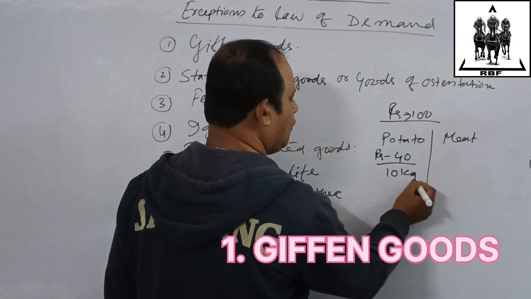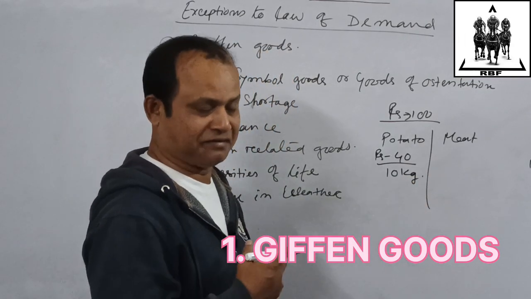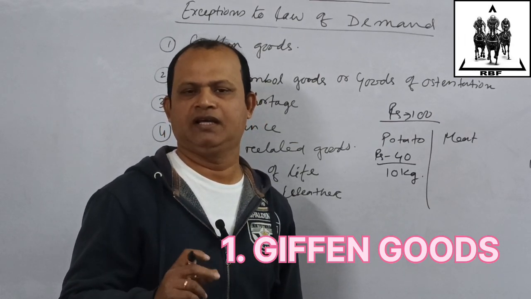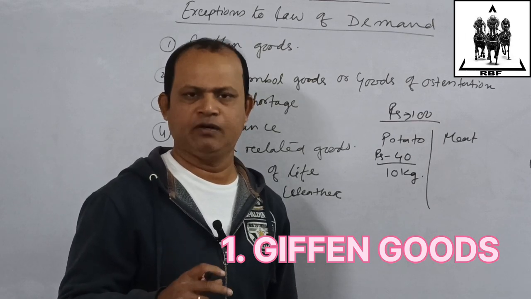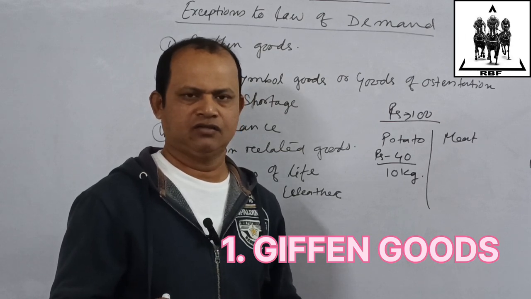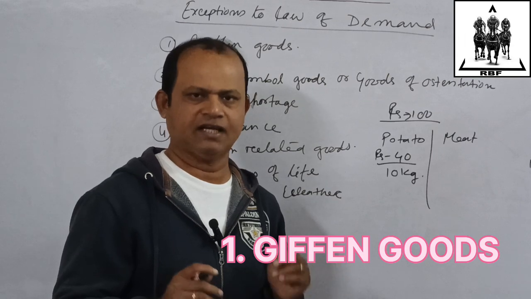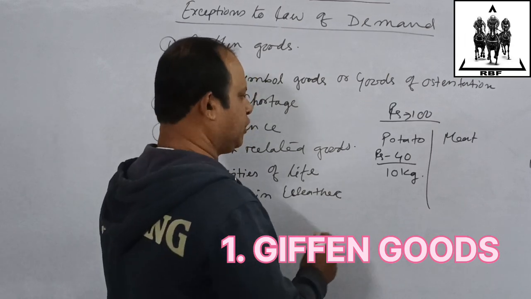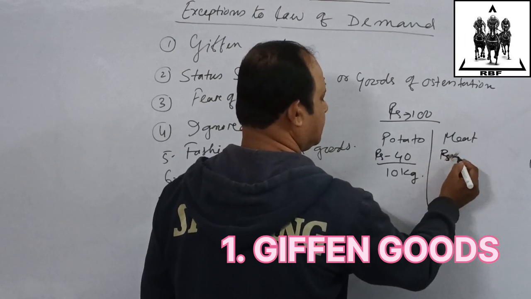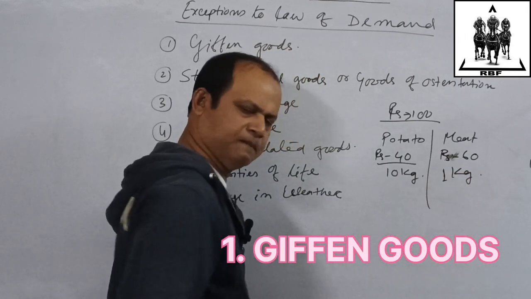10 kg of potato. Actually, why is potato dragged into this scenario? Because potato is the staple food of the Russian people, like rice and wheat are staple foods in our country. Russia is very cool and dry, so most probably they depend more on rabi crops than kharif crops. So potato, and they spent rupees 60 to buy 1 kg of meat.